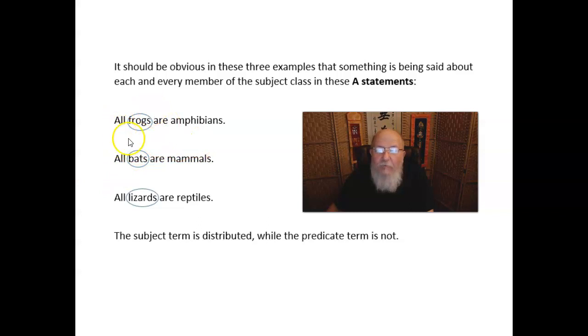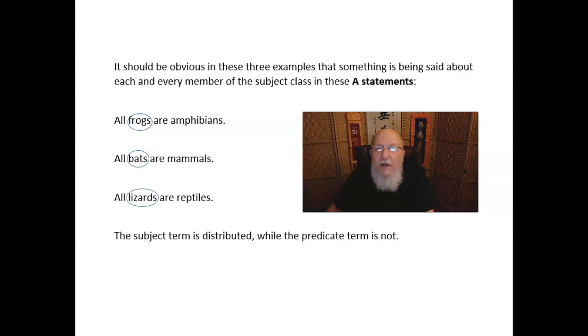So here, all frogs are amphibians. We're talking about every frog. Well, one clear way to get at what I'm saying is, it's true that all frogs are amphibians. It's not true that all amphibians are frogs. Frogs is just part of the class of amphibians. But here, the term is distributed. Similarly, if I said all bats are mammals, or all lizards are reptiles, the subject term is distributed, while the predicate term is not.